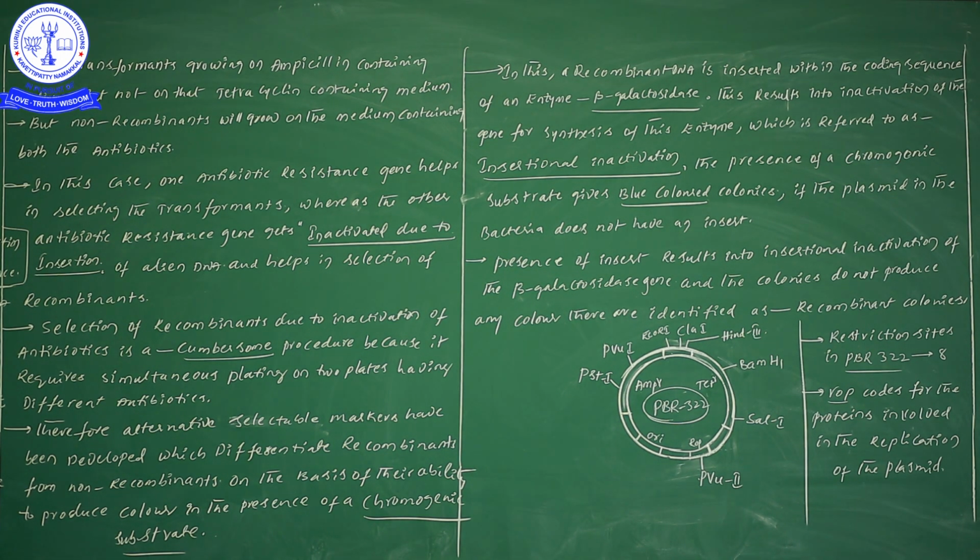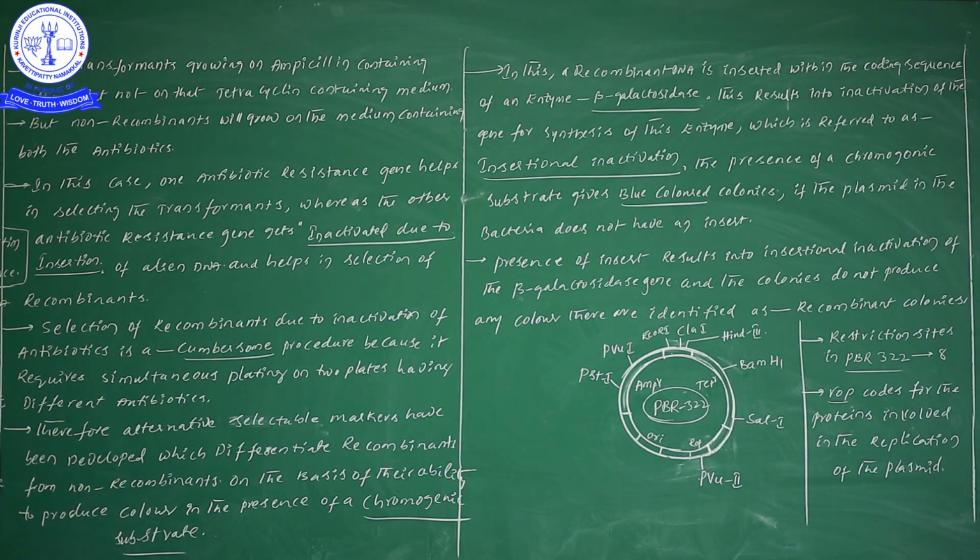Why? Because ampicillin resistance is present in that plasmid. But if you try to grow the same plasmid in tetracycline, it cannot grow. Can you guess why? Because the tetracycline activity is suppressed or inhibited, since our foreign gene is present there.